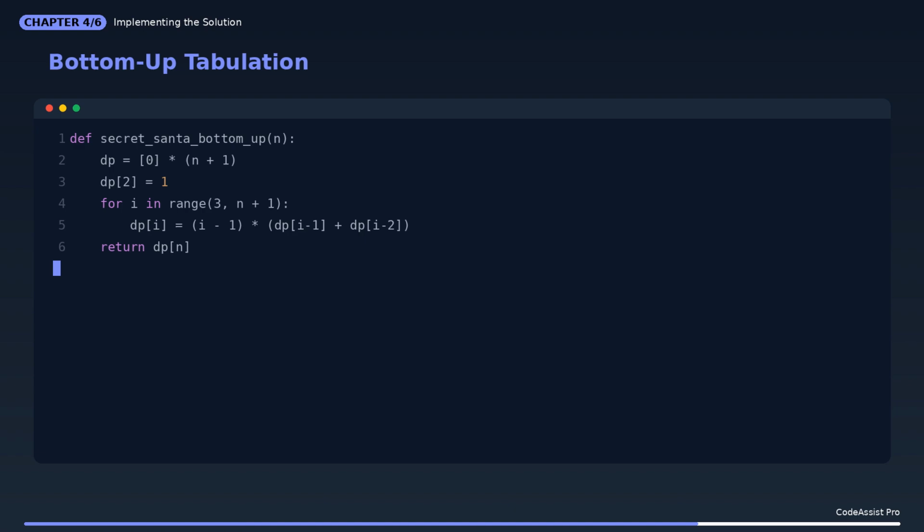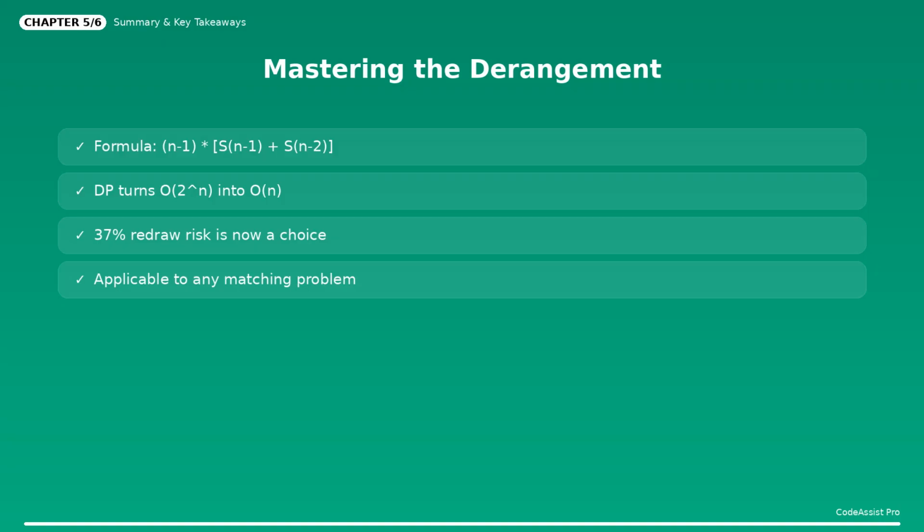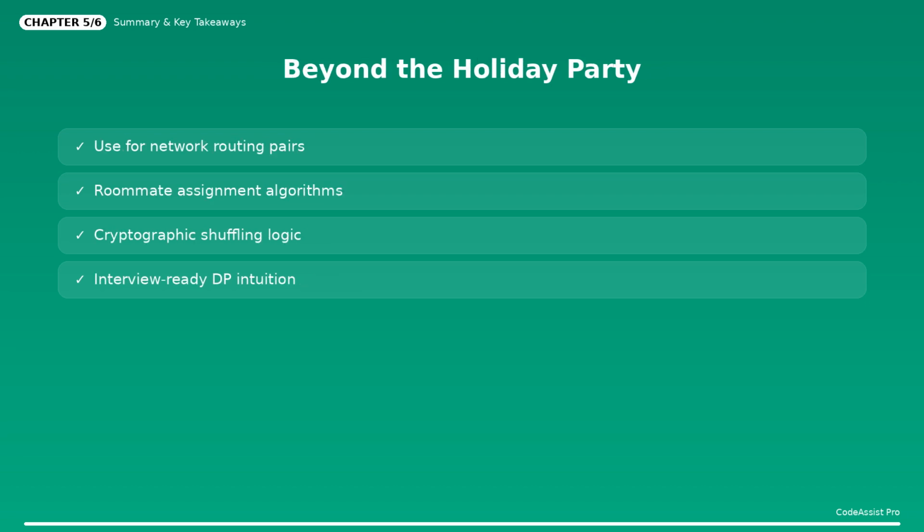Pause, we've covered a lot. From the holiday party redraw disaster to the subfactorial formula and linear time DP implementations. You now know why Secret Santa is a secret door into the world of combinatorial optimization and how to code it like a pro. Pause, remember, these derangements appear in network routing, banking compliance, and cryptography. The next time you're faced with a no self-matching constraint in your code, you'll have the exact DP tools needed to solve it efficiently without breaking a sweat.